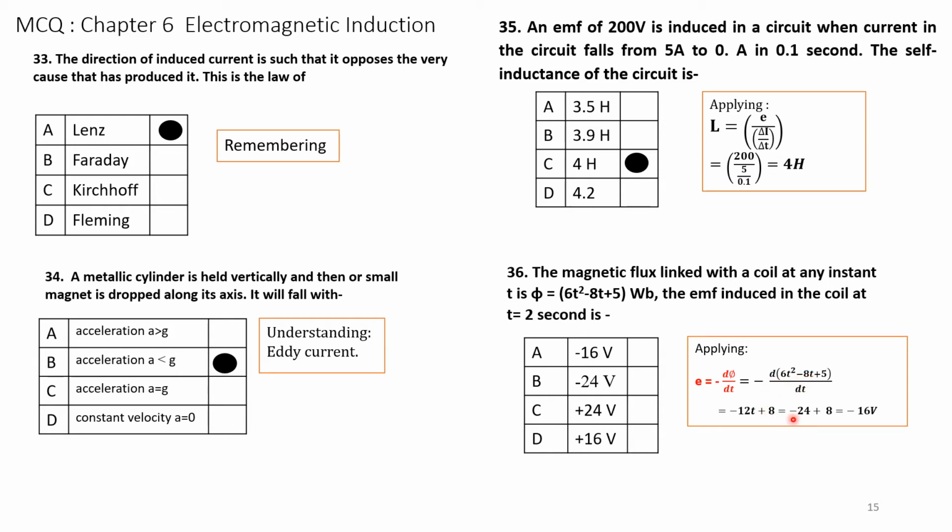If you put the value of t as 2 seconds, we get minus 24 plus 8, which is equal to minus 16. So the answer is A. So you have to apply and remember the formula and you have to understand the problem. Next.